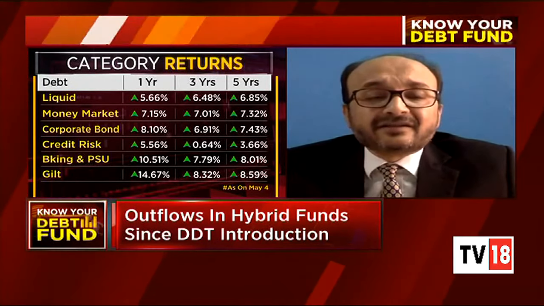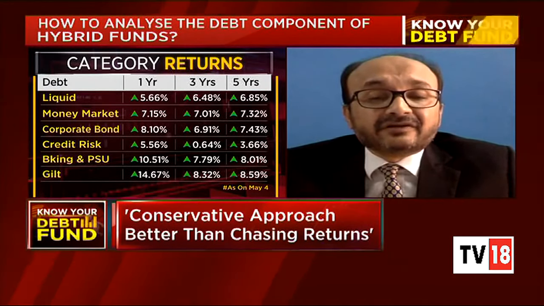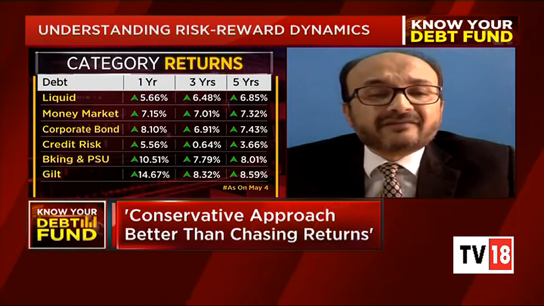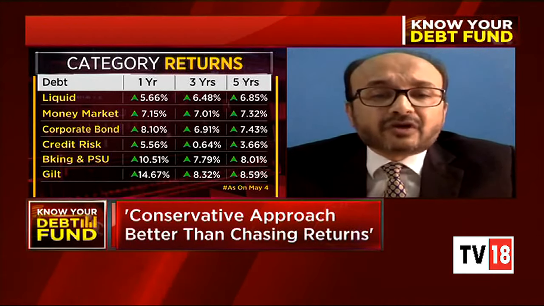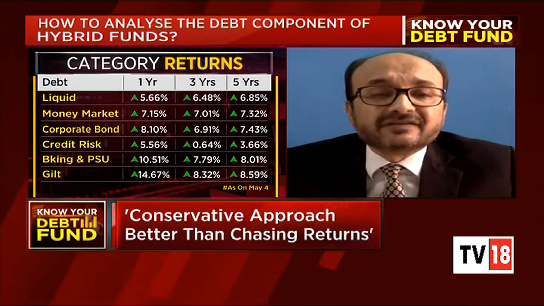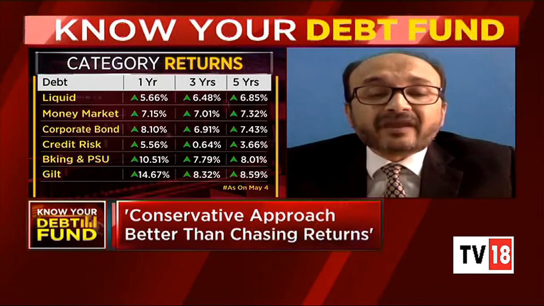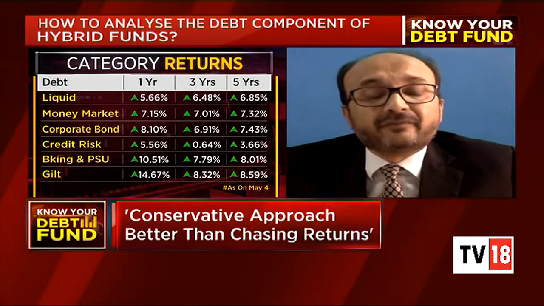So this is one. The second thing is that something had gone wrong 2-3 years back when a certain category of hybrid funds was sold, or I would say mis-sold, as the dividend payout messiah of the investors. And that took a huge toll when the dividend distribution tax was introduced at 10% and the markets crashed and all the mis-selling came to the fore. So lots of the investors' confidence was dented. I would simply say that you should do your asset allocation on a macro level. In between, you can have a couple of very good, decent, conservative hybrid funds in your portfolio.